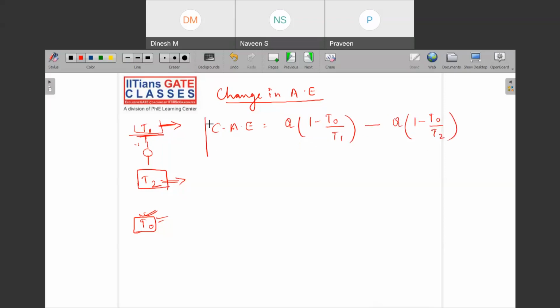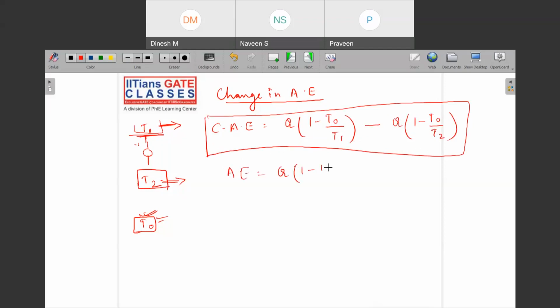So this is how you write change in available energy. But if you wish to write only available energy, then available energy is Q into 1 minus T naught upon T, let us say that if this temperature is T. Okay. Next.